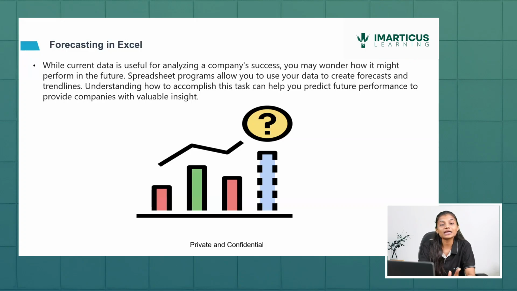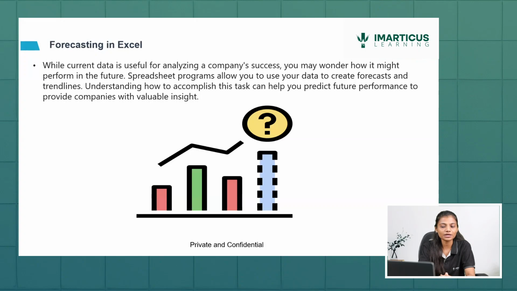Understanding how to accomplish this task, which means how we can predict something for the future and provide the company a valuable insight that yes, we might be able to achieve this target in the upcoming months or days. That's when I will choose an approach of forecasting.